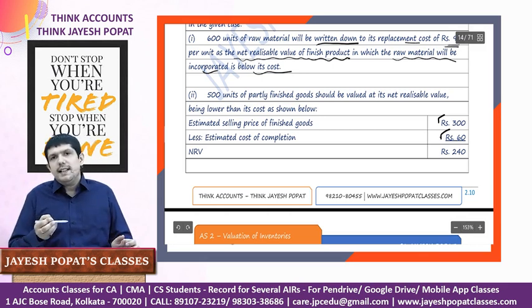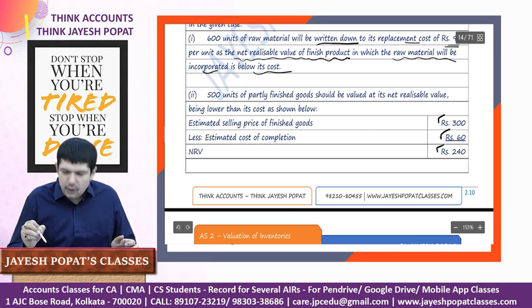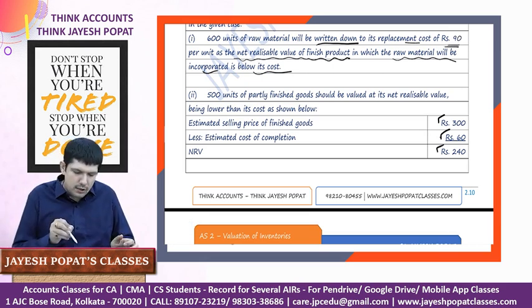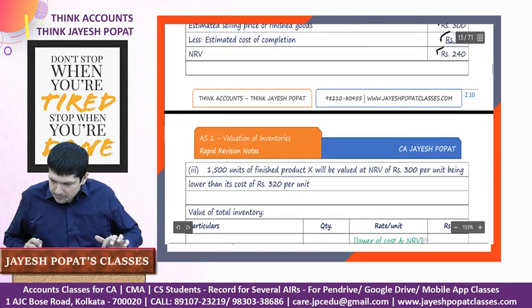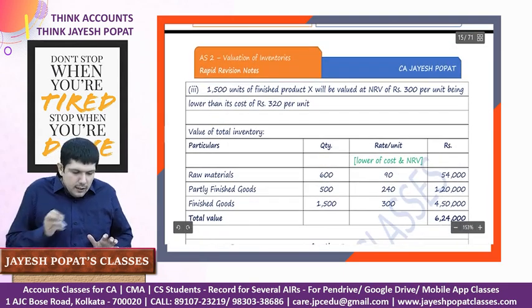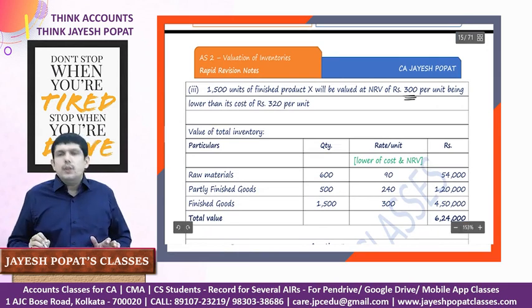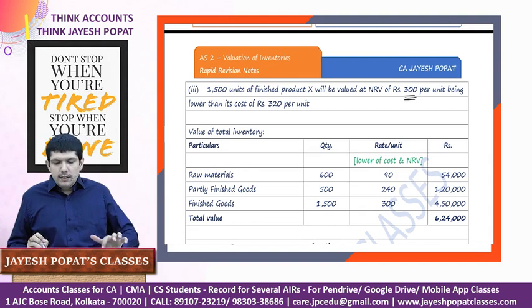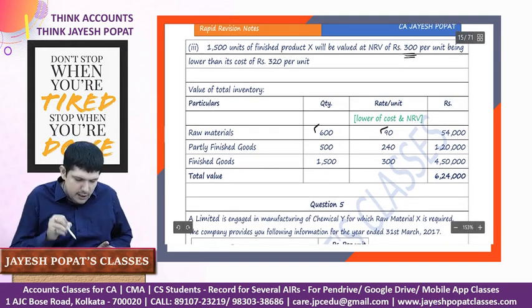We don't have details of selling expenses, otherwise the selling expenses would have been deducted. So NRV is 240, whereas the cost is 260, so it has to be valued at its net realizable value, which is 240. Then for 1500 units of finished product, obviously 300 is lower than 320, so of course it has to be valued at 300. So raw material 600 units at 90, which is the NRV.